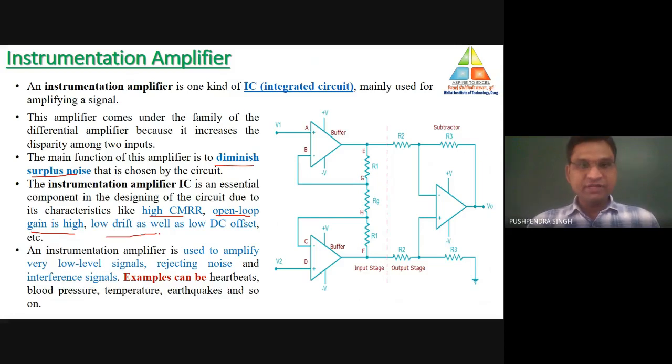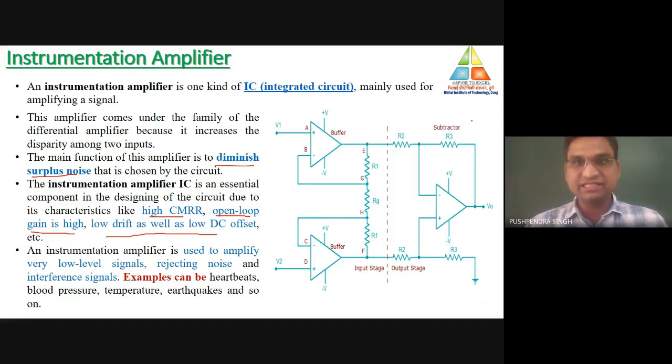There is low drift, and the DC offset voltage is also minimal. So if you have any doubt about the characteristics of the instrumentation amplifier, just remember that whatever the characteristics of the IC741 are, the same characteristics the instrumentation amplifier has. So these are the basic characteristics and the application area of the instrumentation amplifier.